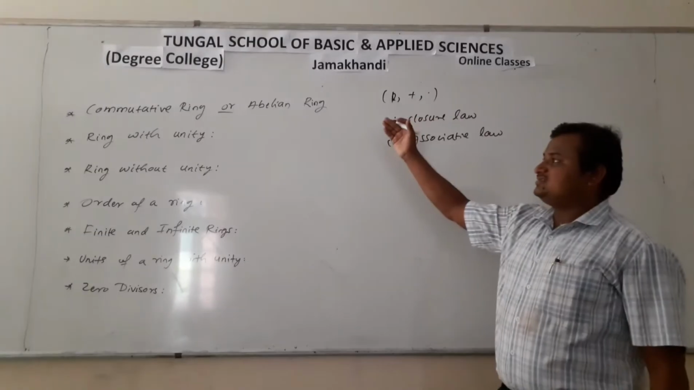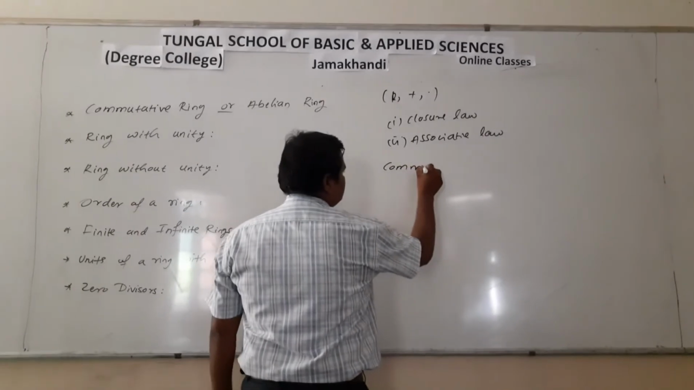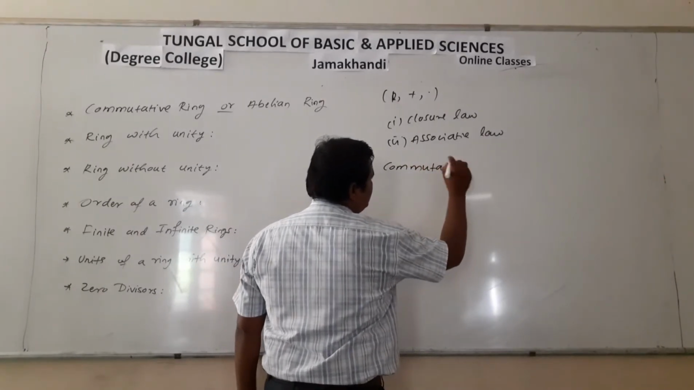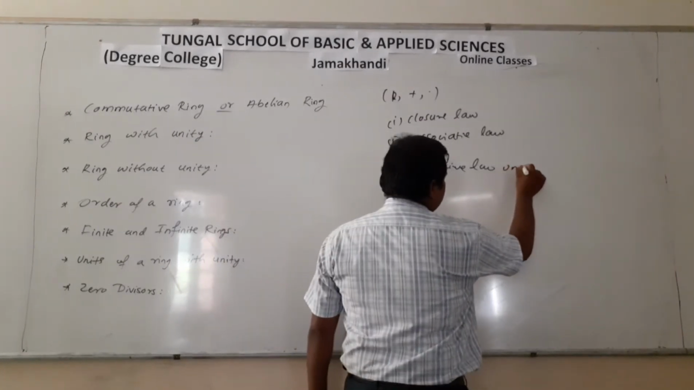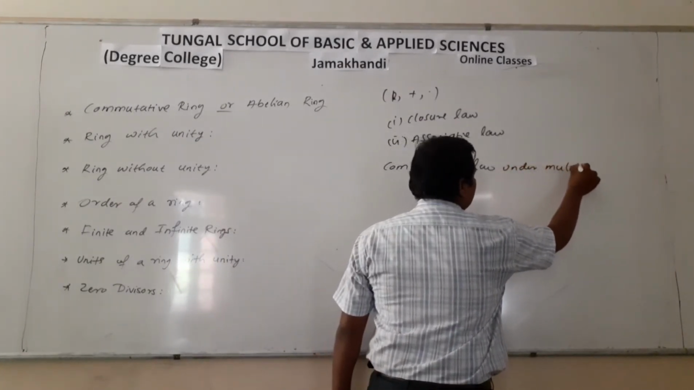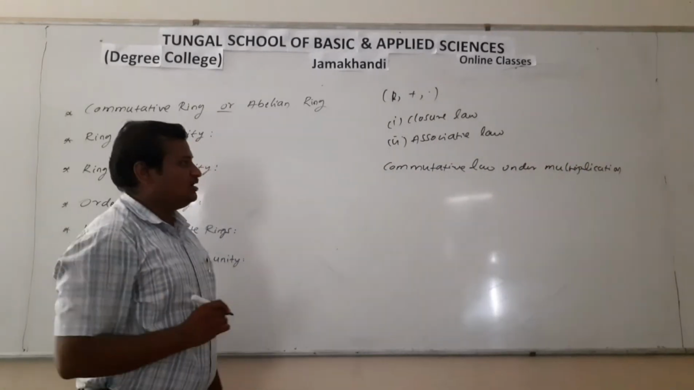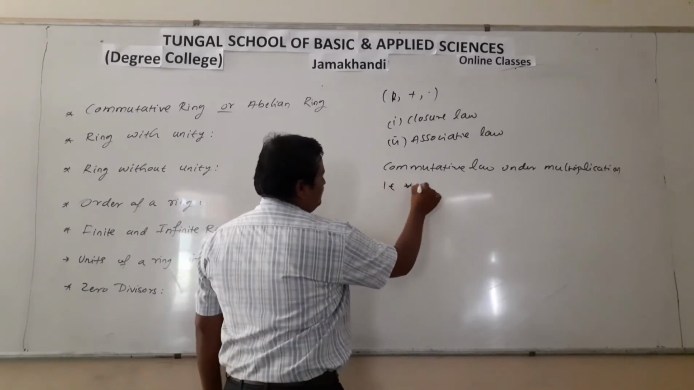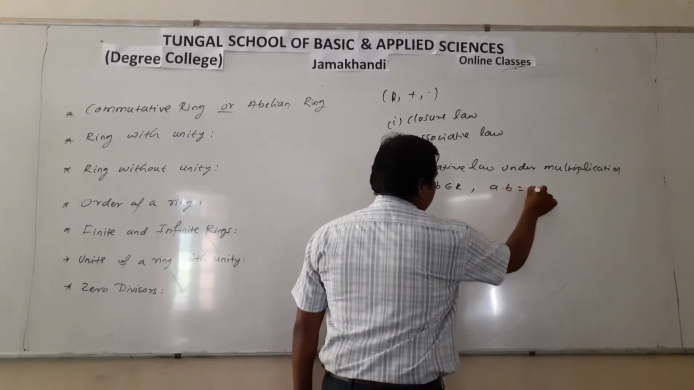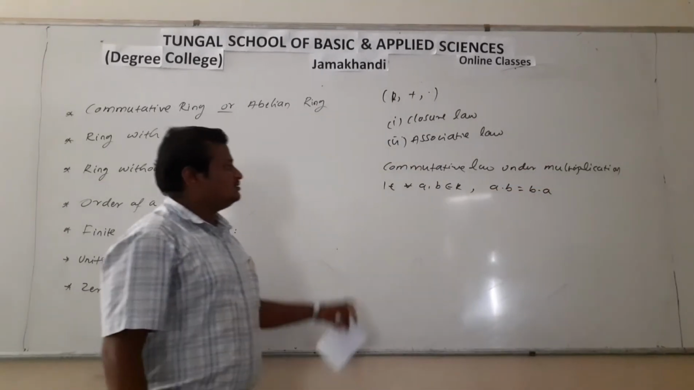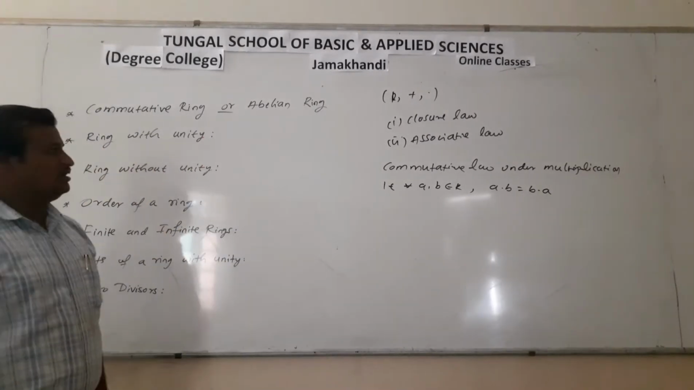Now commutative ring means any ring which satisfies the commutative law under multiplication. That is, for all A, B belongs to R, A into B is equal to B into A, then that respective ring is called a commutative ring or abelian ring.